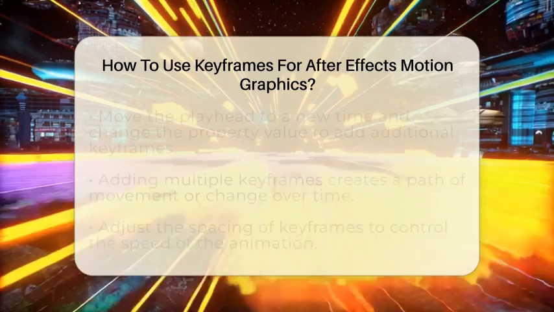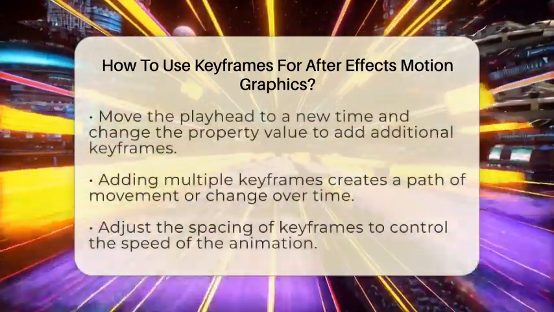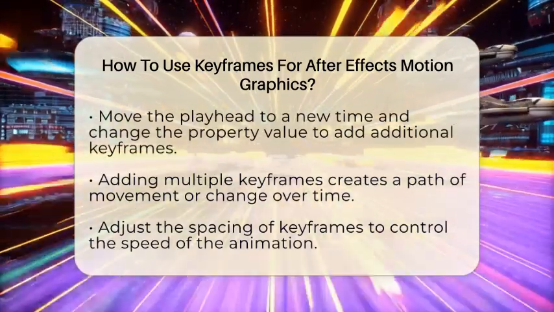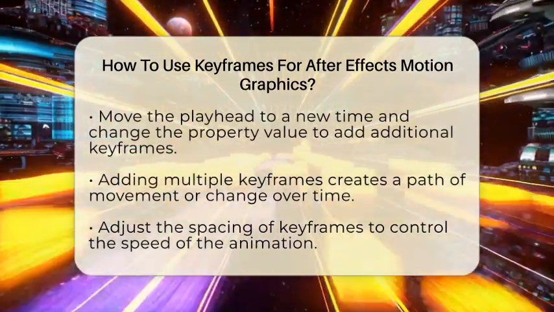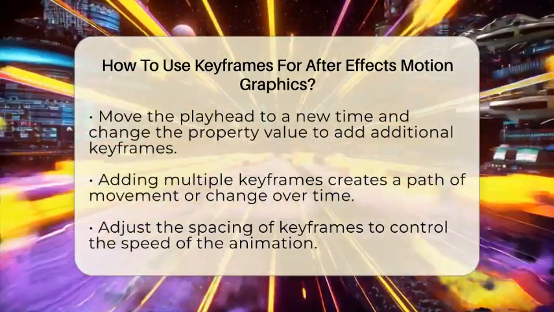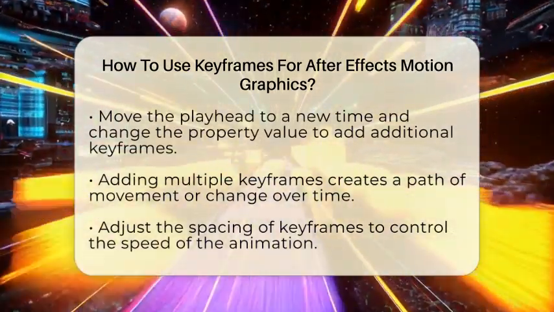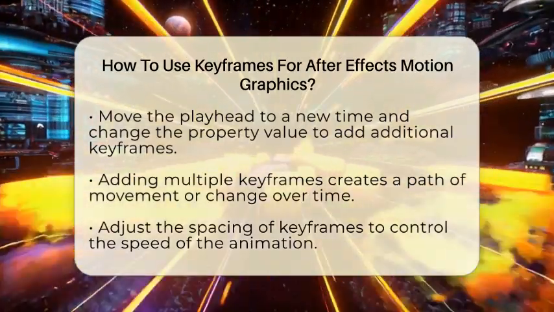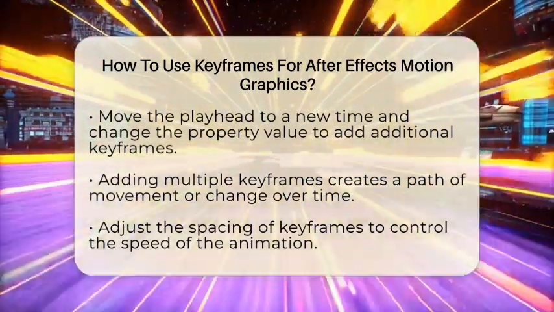Next, click the stopwatch icon next to the property name. This sets your first keyframe at the current time. The value of that property is saved at this point. Now, move the playhead to a different time on the timeline. Change the property value by dragging the object or typing in a new number. After Effects automatically creates a new keyframe at this point.